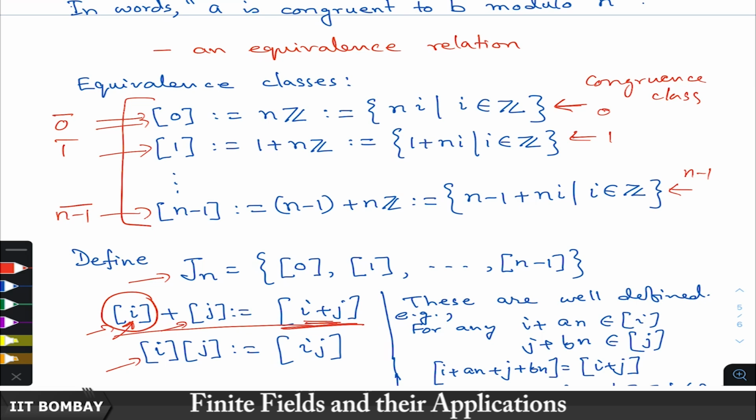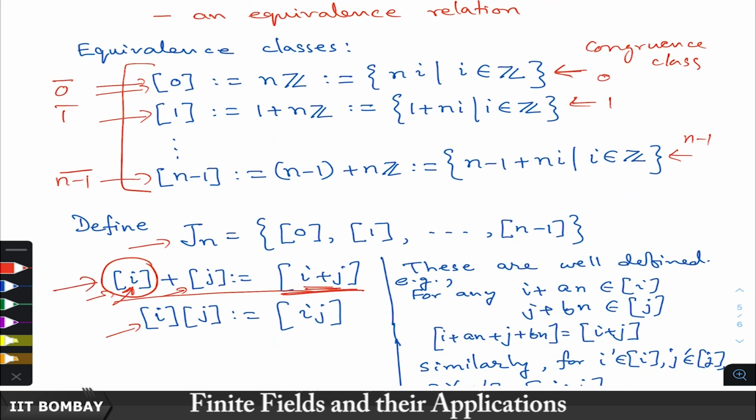So we need to prove that the way we have defined addition and multiplication of these congruence classes is well defined. For example, for the addition, we can take any other element in this, take i plus an. So i plus an also belongs to the same congruence class, and that means you can also write this as i plus an.